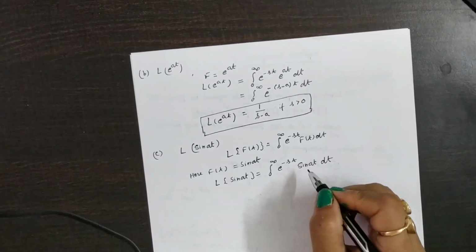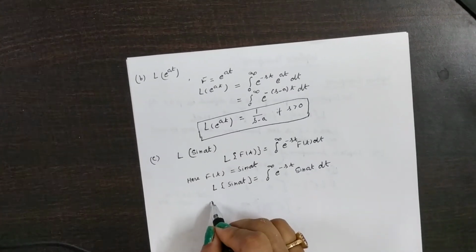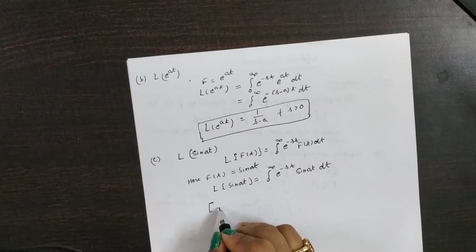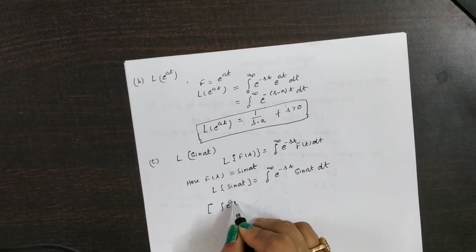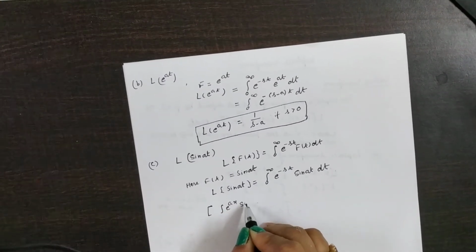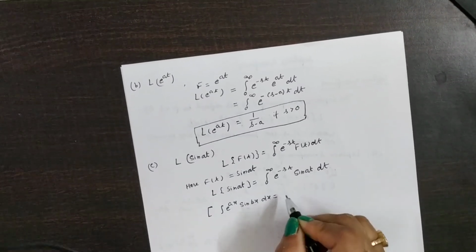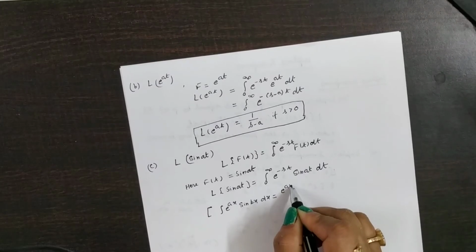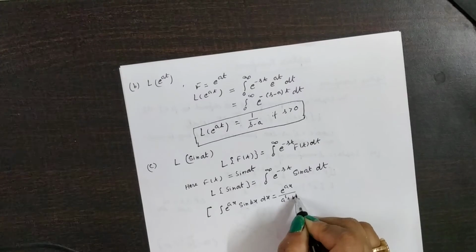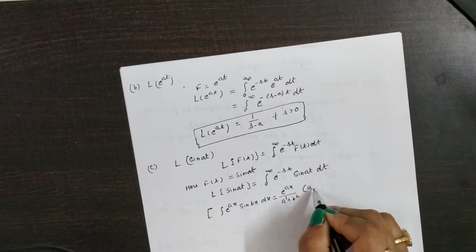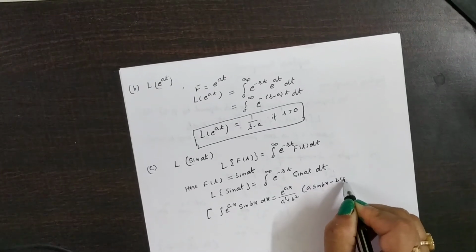Here you use a formula from integral calculus: the integral of e to the power ax sin bx dx is equal to e to the power ax divided by a square plus b square, times a sin bx minus b cos bx.